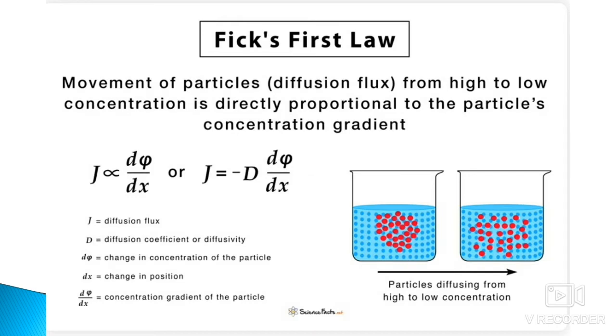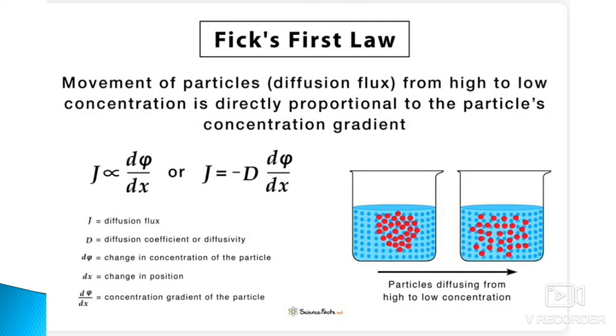In the figurative form we can call them Fick's first law. This law talks about the movement of particles, which is known as the diffusion flux, from higher concentration to lower concentration. It is directly proportional to the particles' concentration gradient.